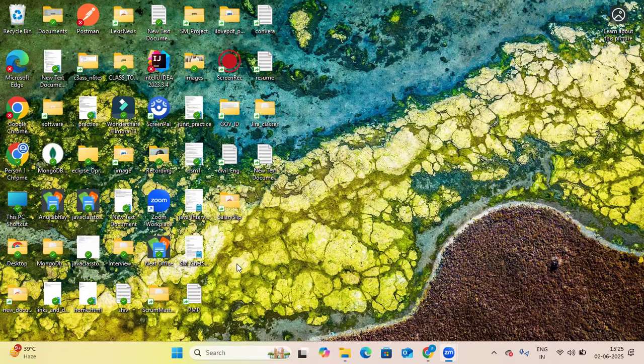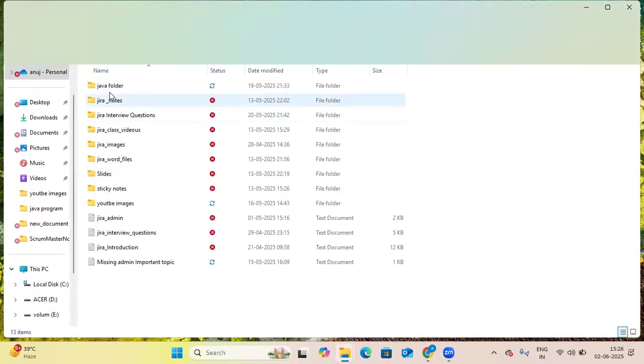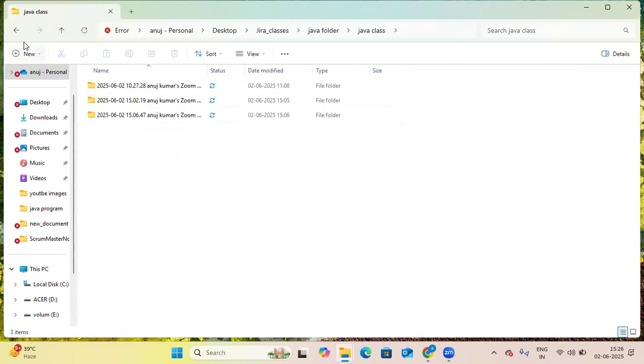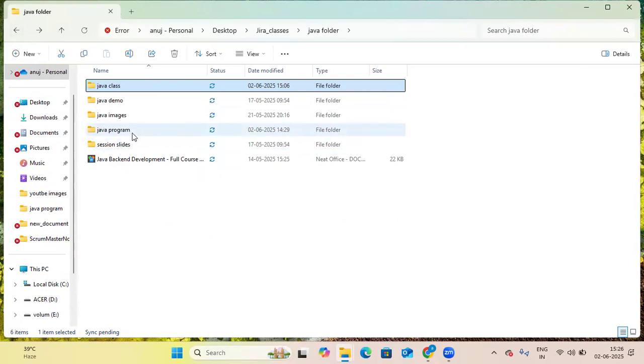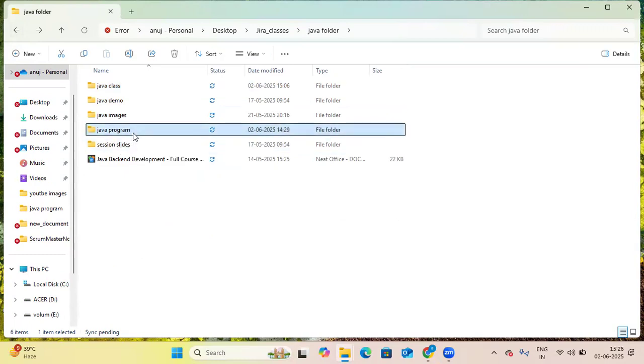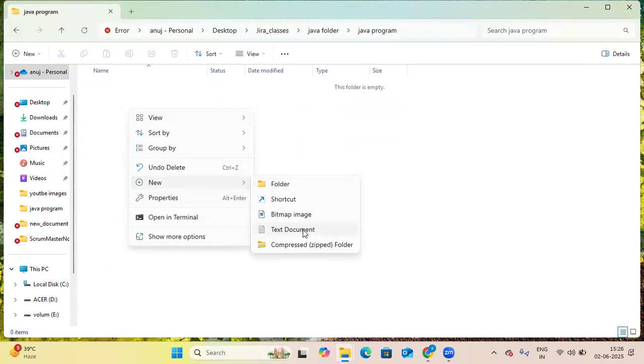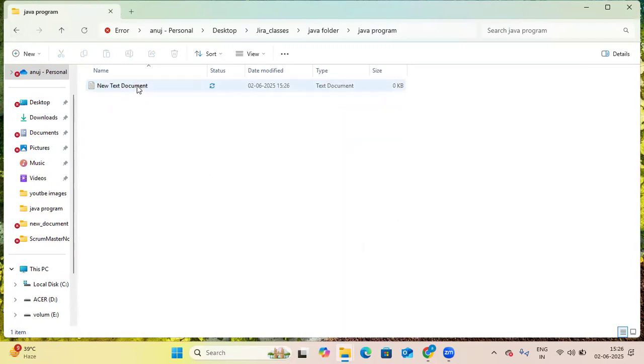Okay. So now the Java has been installed in your personal system or laptop. Now we will create our first Java program. Now we will see how to run a Java program inside our system. I have created one folder, that is Java program. Inside this I am creating one file, a new text document file, let it be, and open this file.